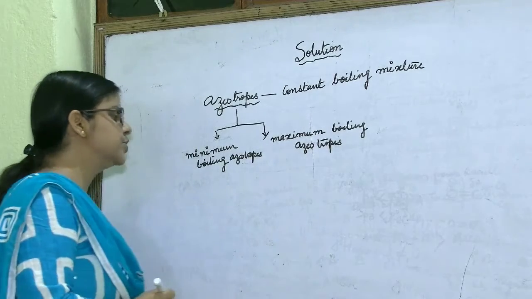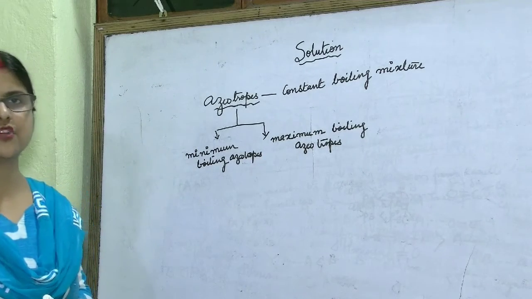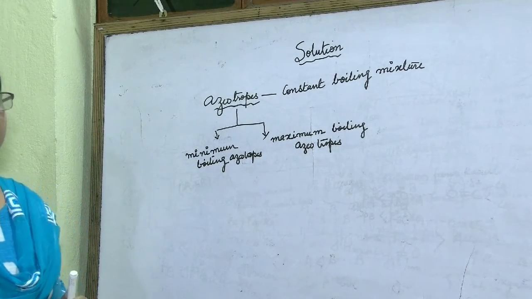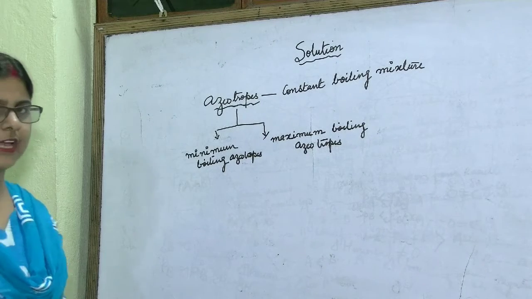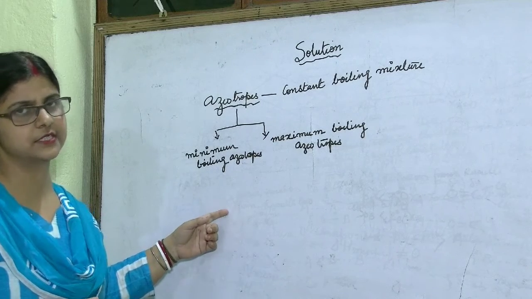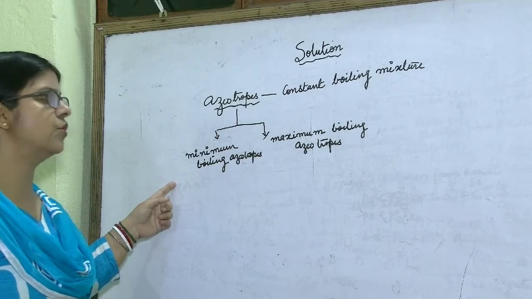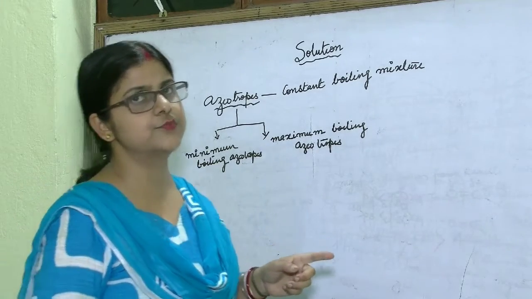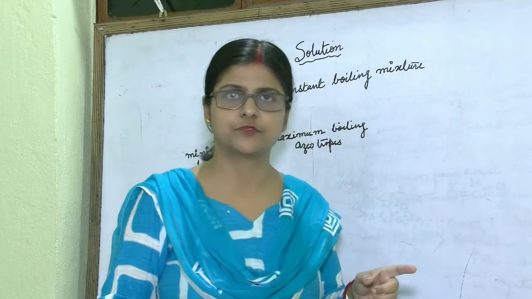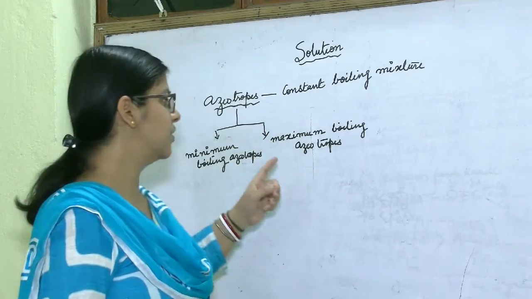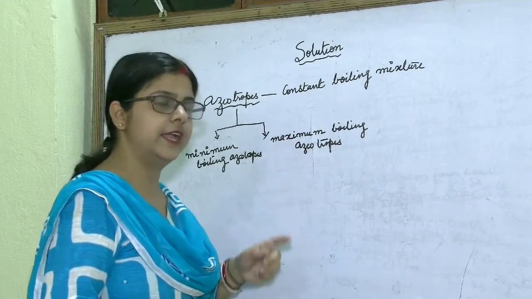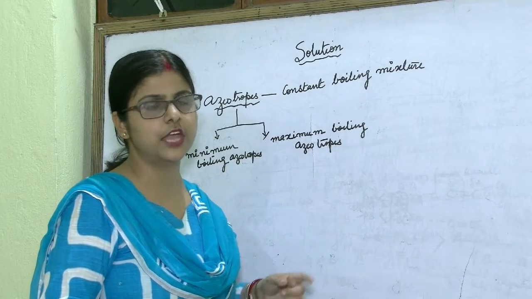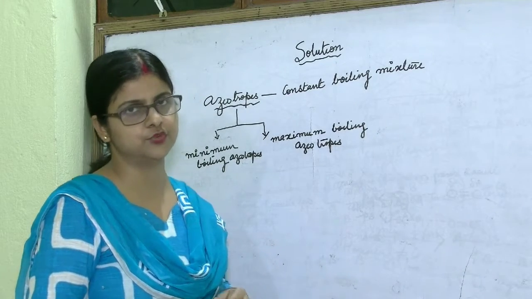What type of solution forms minimum boiling azeotropes and what type forms maximum boiling azeotropes, that I will discuss. A solution which shows positive deviation from Raoult's law forms minimum boiling azeotropes, and a solution which shows negative deviation from Raoult's law forms maximum boiling azeotropes.